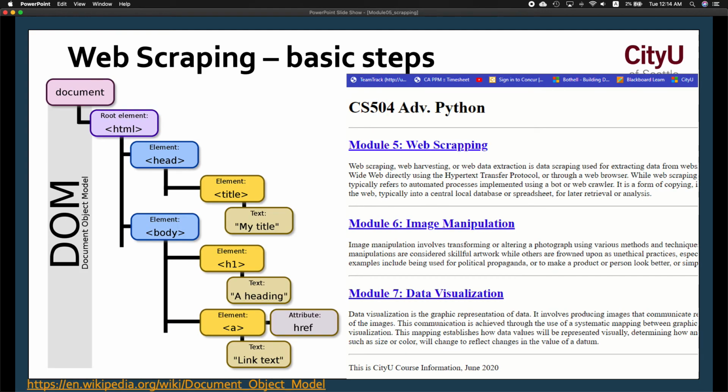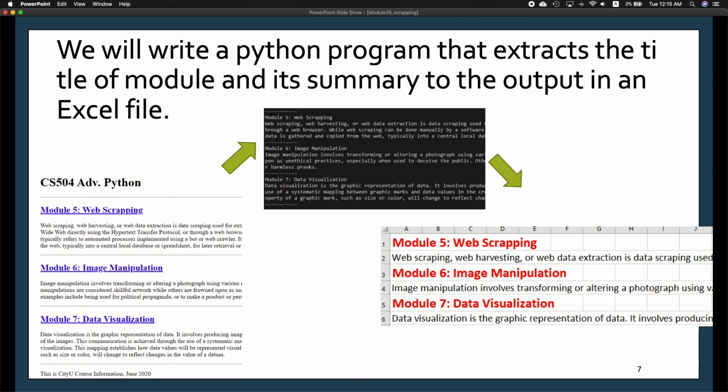So the basic steps for web scraping: one is it would traverse through the document object model tree, right? Starting from the root, which is the document, and it could go down and search for text or elements and so on and so forth. So there's an example to write some program. Let's say you have this website and you want to output that in your terminal or your console, and then maybe also save it to an Excel sheet.